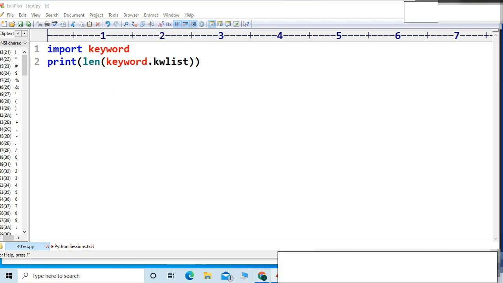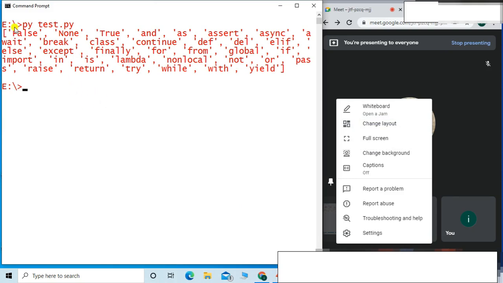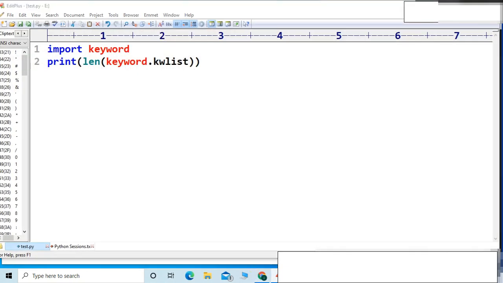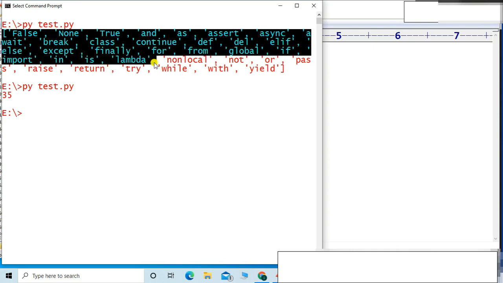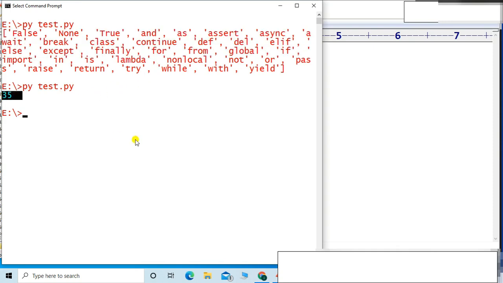Whatever output you can see on the screen, this output is in a list, friends. So I want to find the number of elements in my list. Very simple, I will just type py test.py. You can see 35 came up. That means there are 35 reserved words in the list. So programmatically, I just executed the code and counted 35 words. Those are the reserved words, friends.